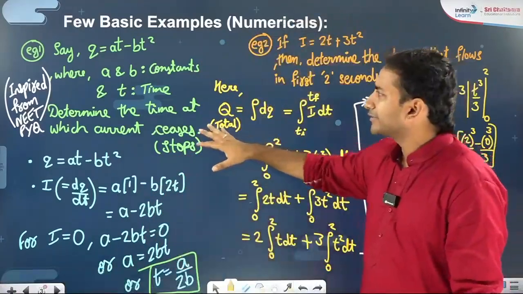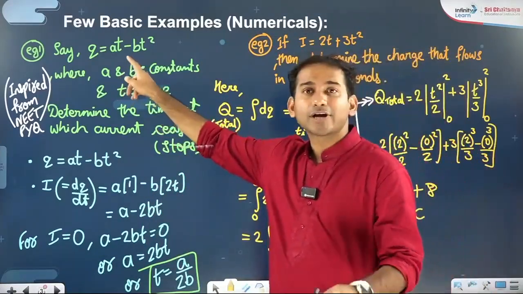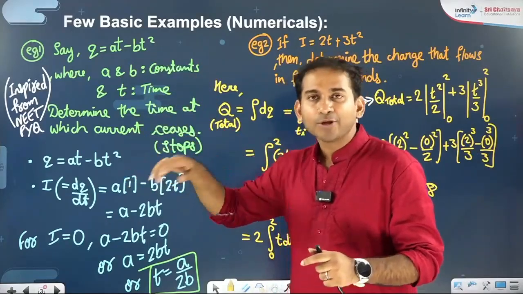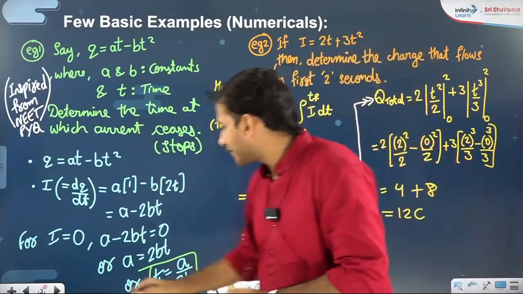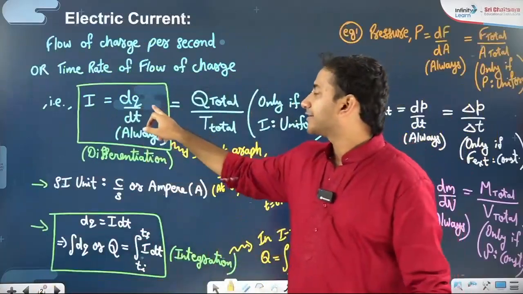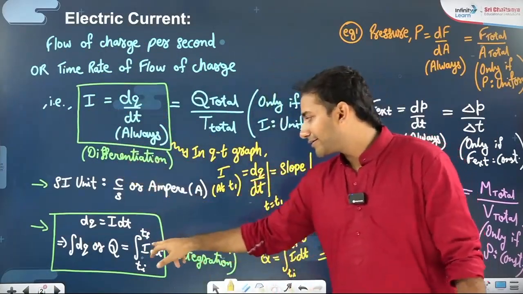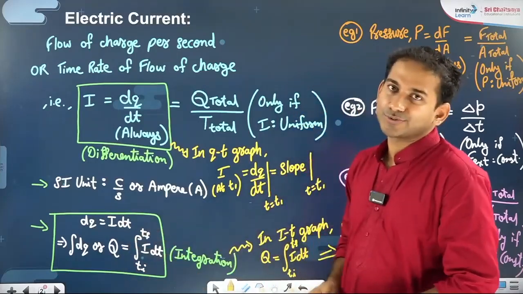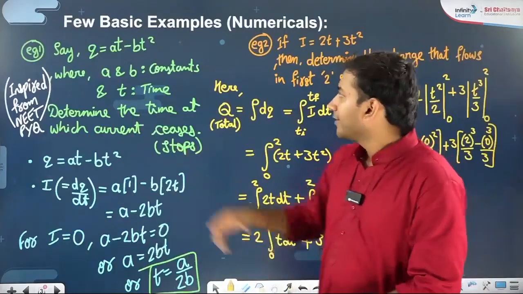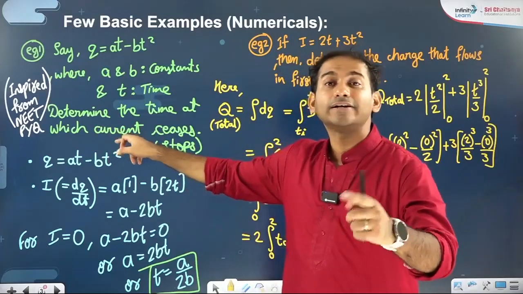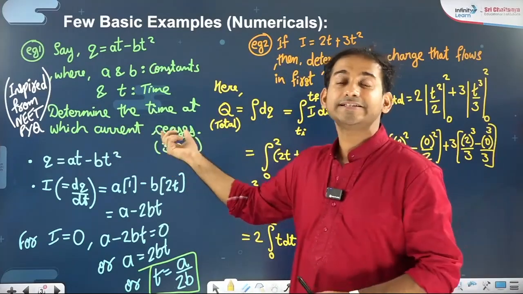I'm explaining quickly this once again. See, what happened here is charge is given as a function of time and they are asking about current. So when charge is given and current is required, we make use of differentiation. When current is given and charge is required, we make use of integration. So here charge is given, current is required, and the current is required to be stopped, ceased.